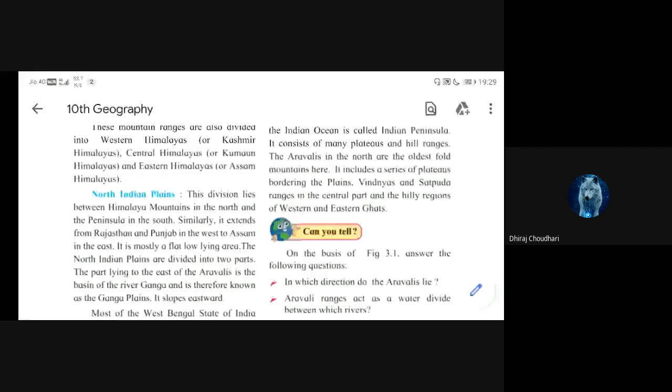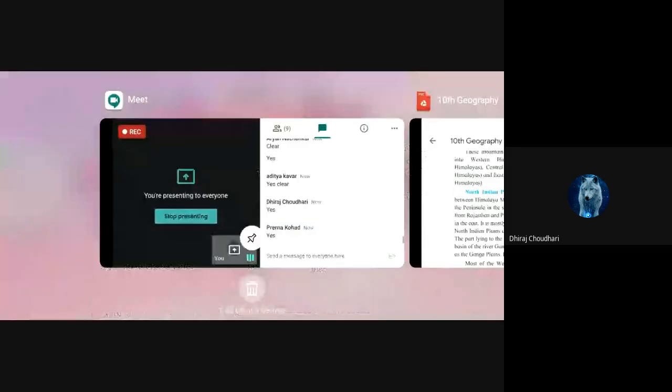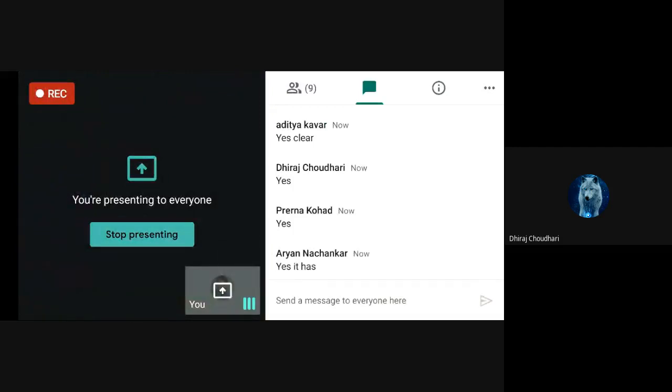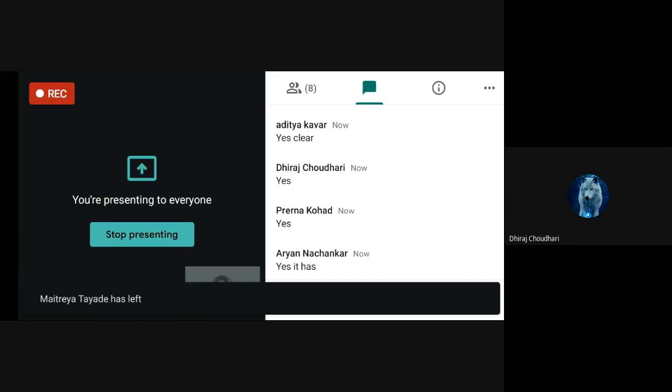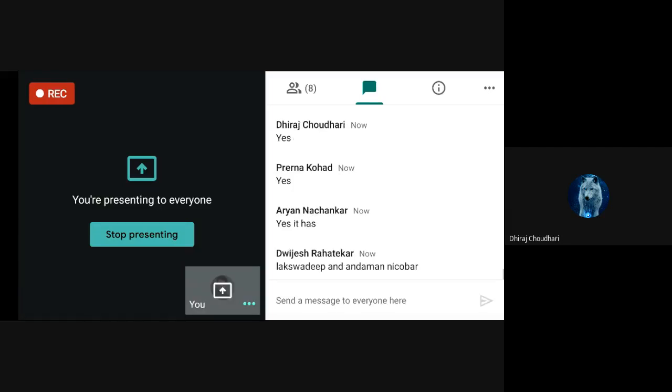So can anybody tell me where it is located? Just write down where it is located. Okay, Aryan, fine. Yes, we have a peninsula region. So where is it located? Can anybody tell me? No, Dvijesh, it is not Andaman and Nicobar, or Lakshadweep. These are islands, a separate part of India.